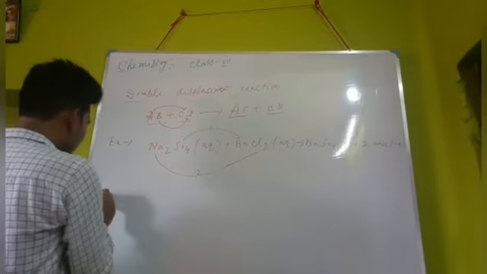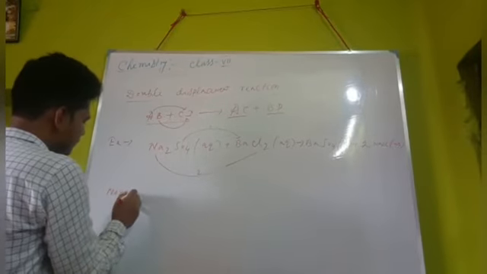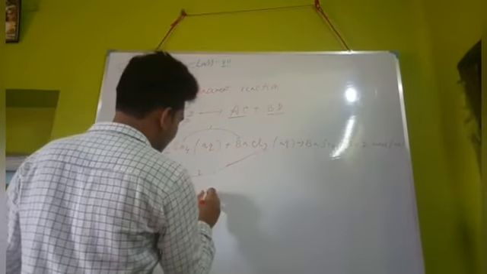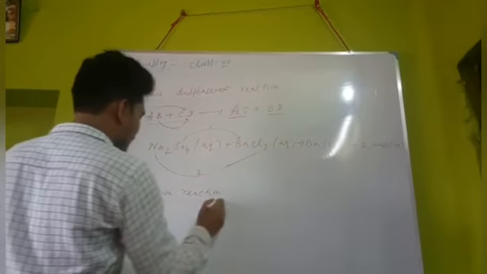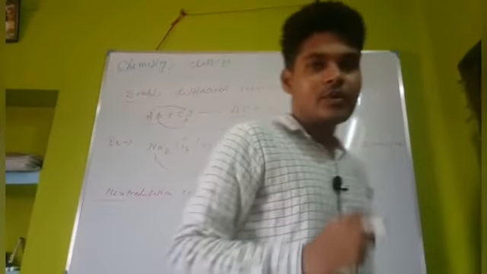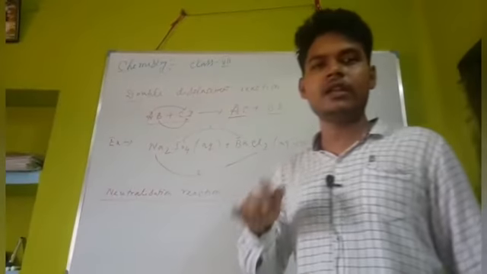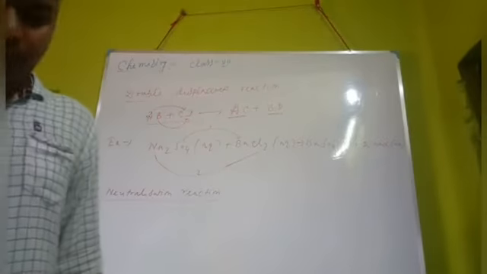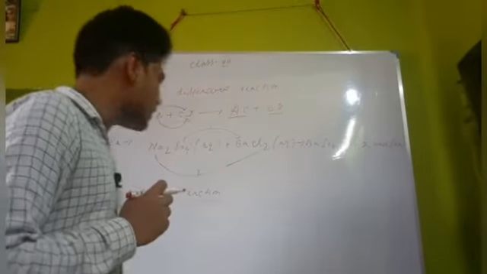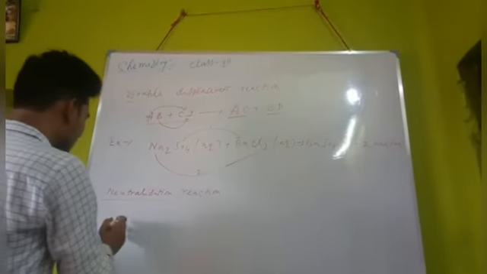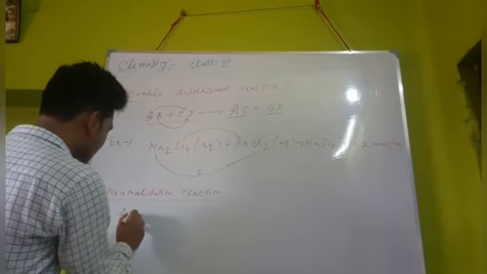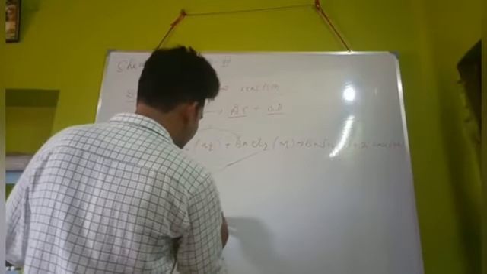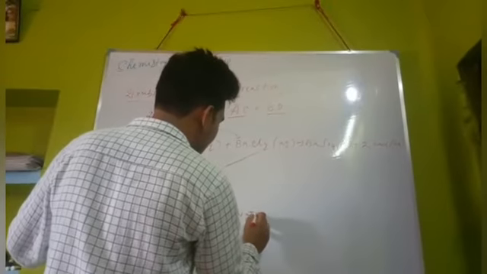Now you come to the neutralization reaction. It is a specific type of double displacement reaction in which equal amounts of acid react with equal amounts of base and produce a solution of salt and water. This reaction is called the neutralization reaction. So here acid reacts with base and produces salt plus water.